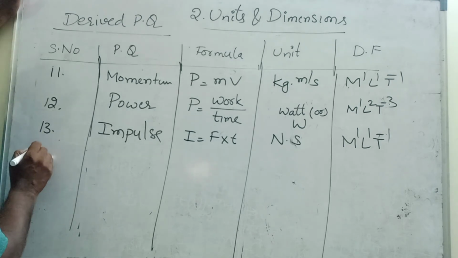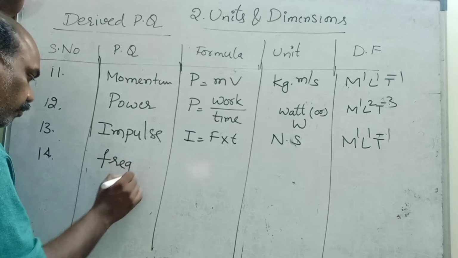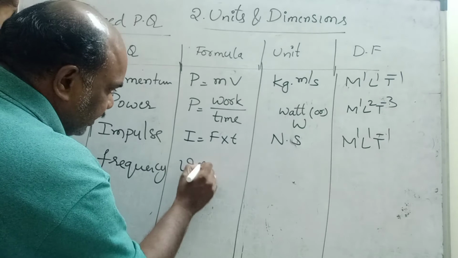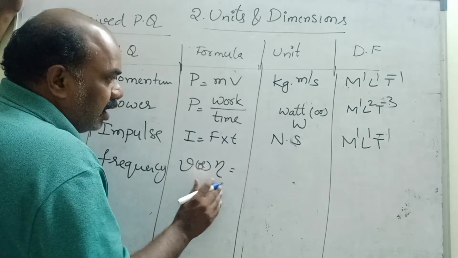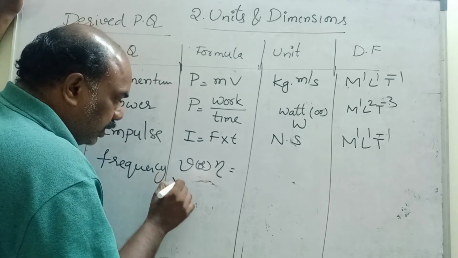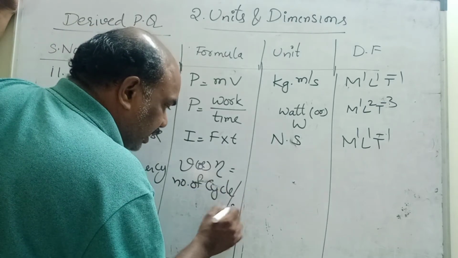Next, frequency. Frequency is denoted by nu, or in some textbooks it is given as n also. Frequency means the number of vibrations per second. Vibrations, or we can call them cycles: the number of cycles per second.